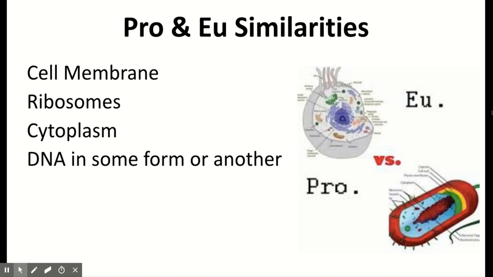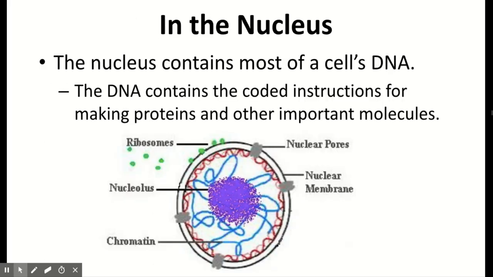Therefore, you need ribosomes since they are the location where proteins are made. The cytoplasm is that gel background of the cell that prokaryotes and eukaryotes will have. And then we also need DNA or some genetic information in one form or another. I say that because prokaryotes have plasmids, whereas in eukaryotes we're going to have our DNA either in the shape of chromatin or chromosomes. So let's look at all the organelles I want you guys to know.